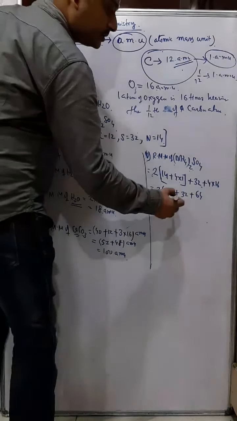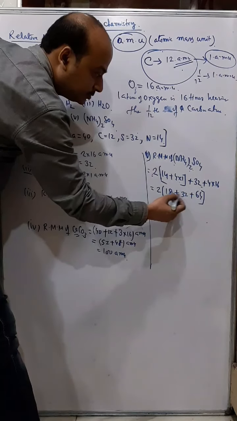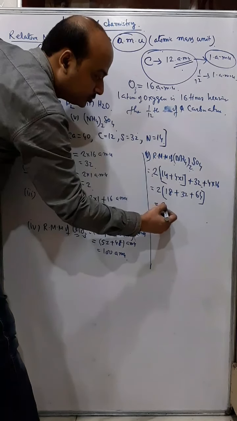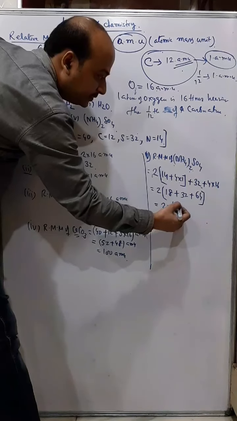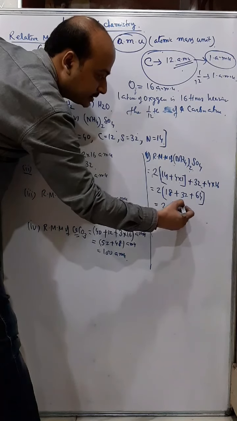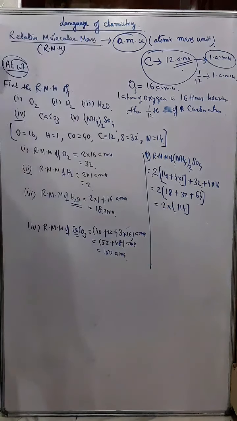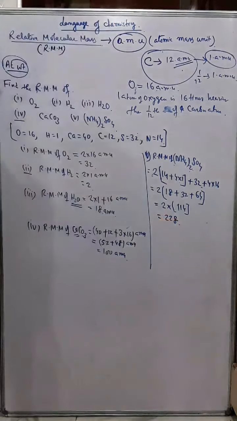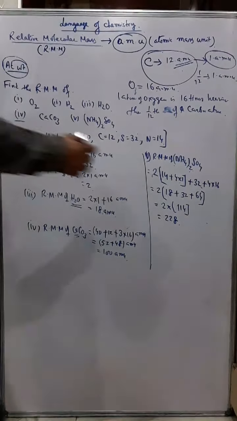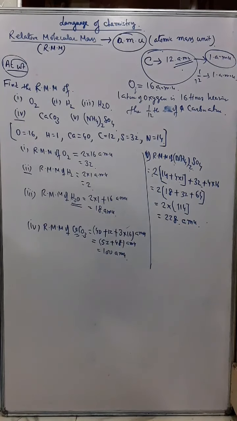So you got 32, 40, 50, and 50 plus 64 means 114, right? And then 2 into 114 gives 228 AMU. So this is how we get relative molecular mass.